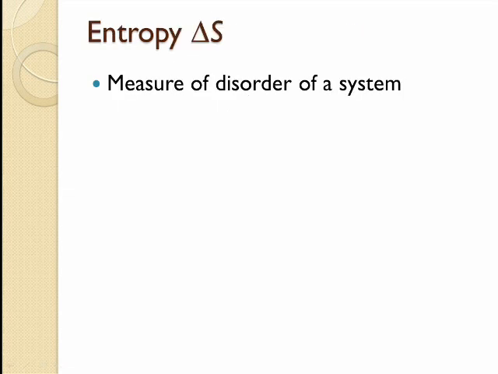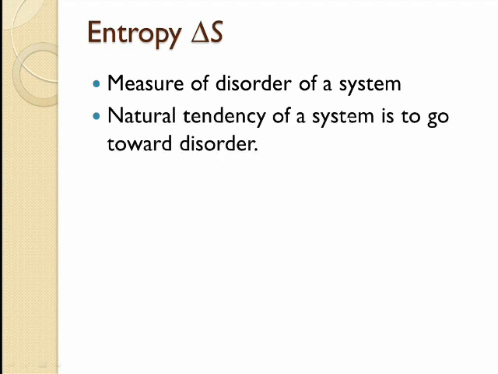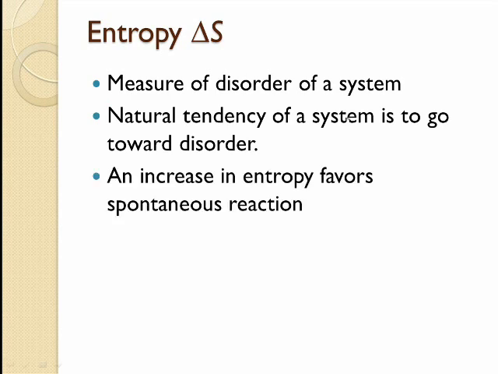Entropy is delta S. Entropy is a measure of disorder of a system. Now, the natural tendency of a system is to go toward disorder. Increase in entropy favors a spontaneous reaction. So, if there is a spontaneous reaction, it's because there is more entropy or disorder. If there's more entropy or disorder, it's going to be a more spontaneous reaction. It will just happen. We can observe entropy in nature. Entropy or disorder makes sense.